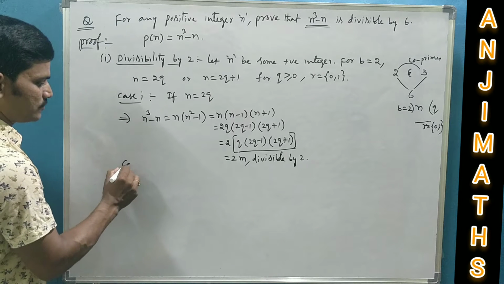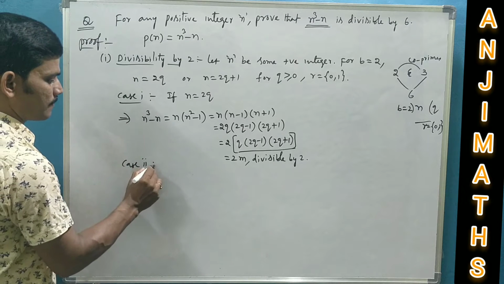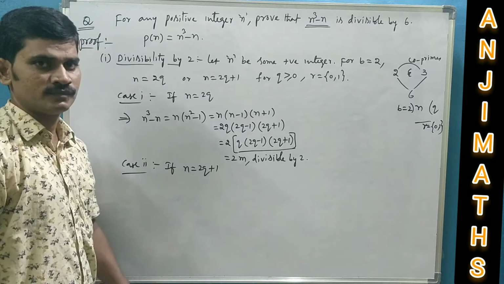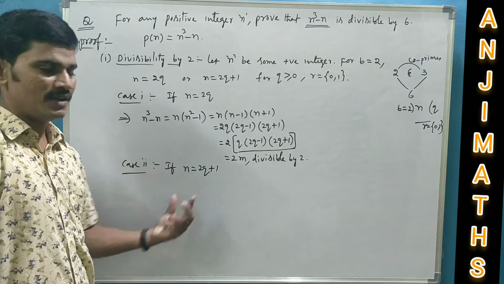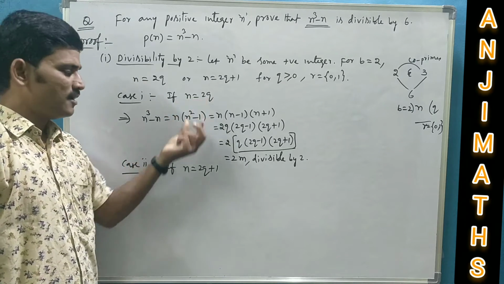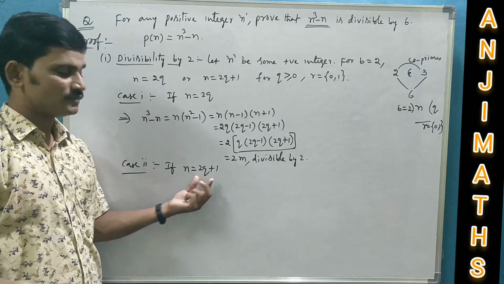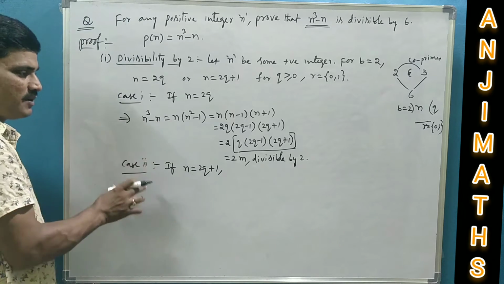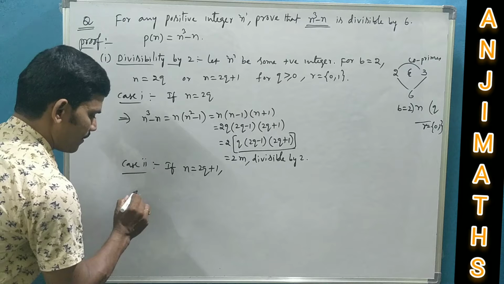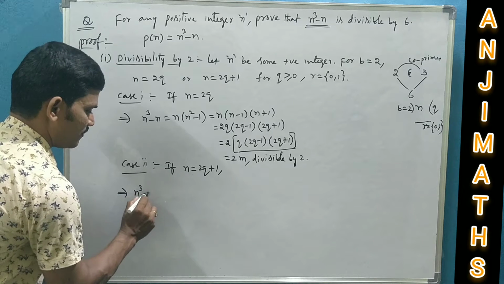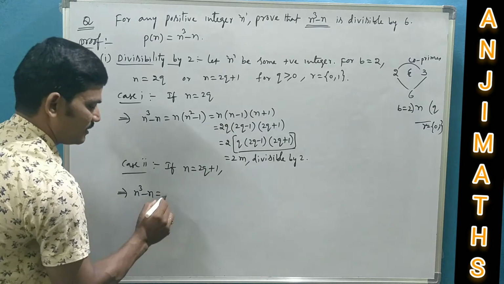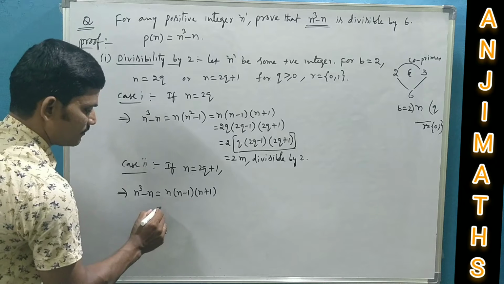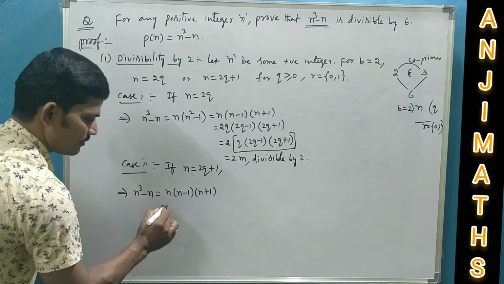In case 2, the positive integer is of the form 2q plus 1, that is an odd number. Positive integer may be an even number, positive integer may be an odd number. So if it is an odd number, then is this polynomial divisible by 2 or not? So let us go for n cubed minus n. This can be written as n into n minus 1 into n plus 1. Substitute n is equal to 2q plus 1 here.